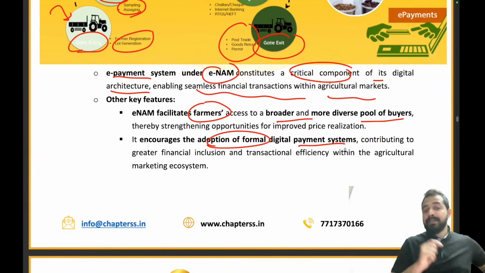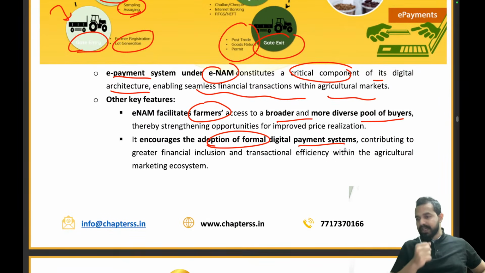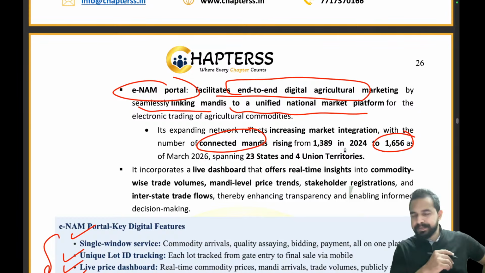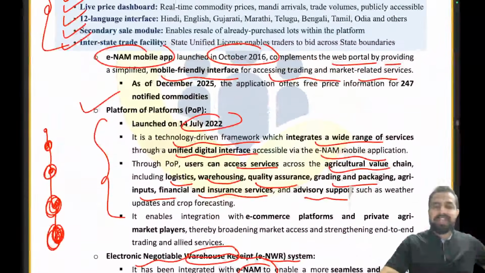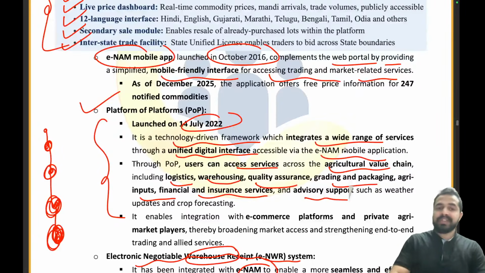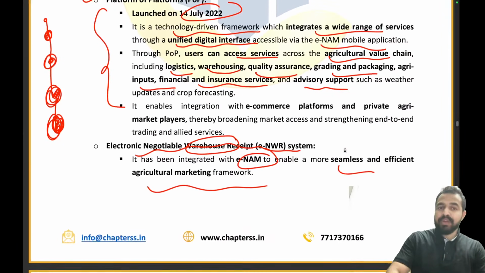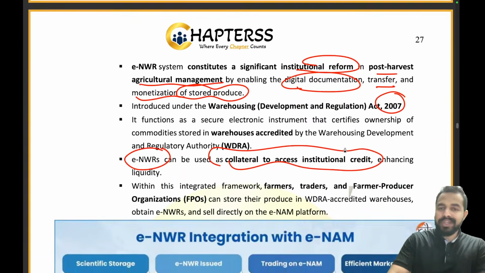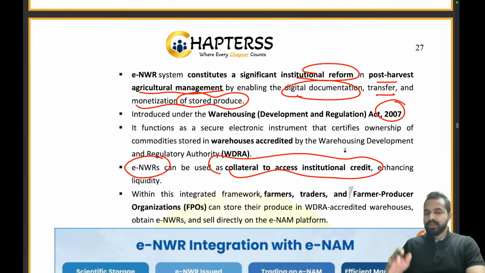Moving ahead, the e-payment system is there, a critical component of the digital architecture. Then we are having the ENAM portal. The ENAM portal is an end-to-end digital agricultural marketing platform seamlessly linking mandis, like how we have linked the mandis to a unified national market platform. Okay. Then we are having the ENAM mobile app, which was launched again in October 2016. The platform was launched in July 2022. The ENWR system, electronic negotiable warehouse receipt, is also there under the Warehousing Development Regulation Act 2007.